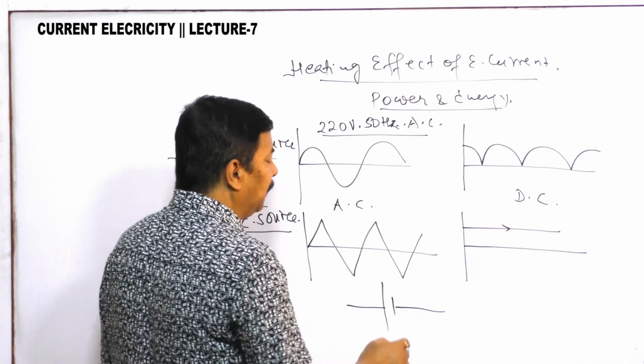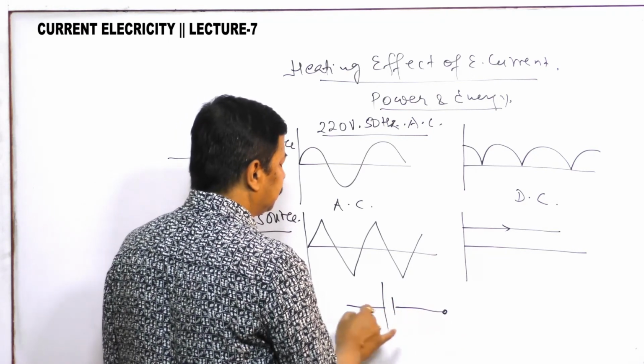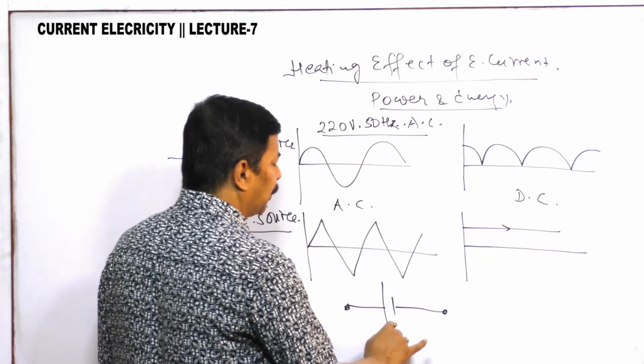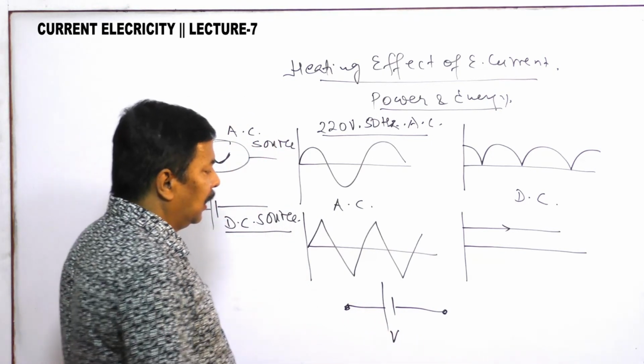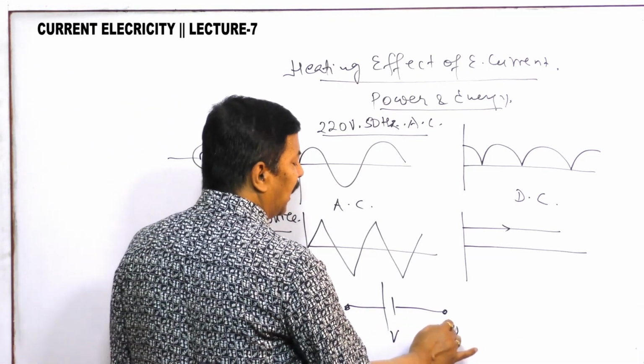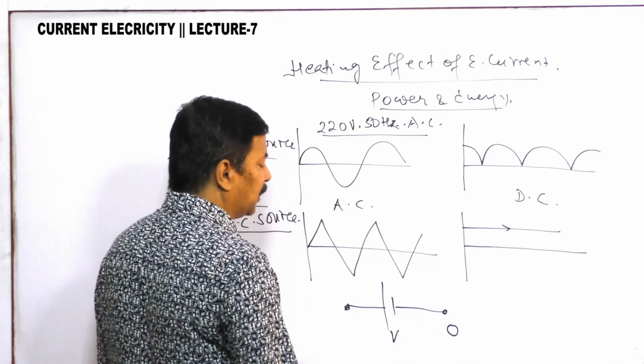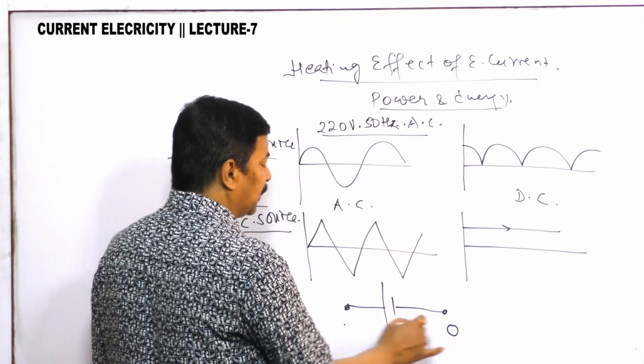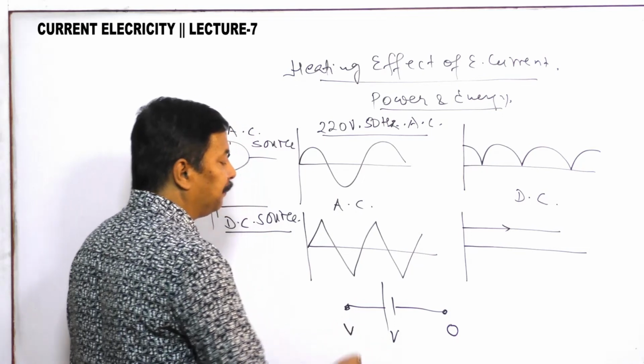Here is the battery. Suppose V is the potential difference. That means if we consider here zero potential, then here is the V potential.